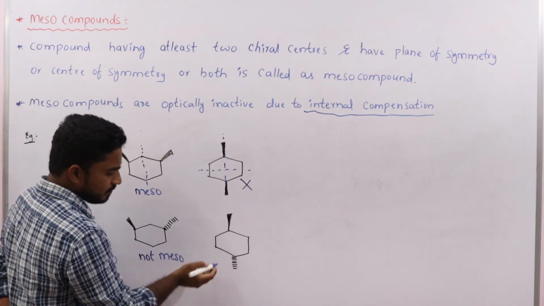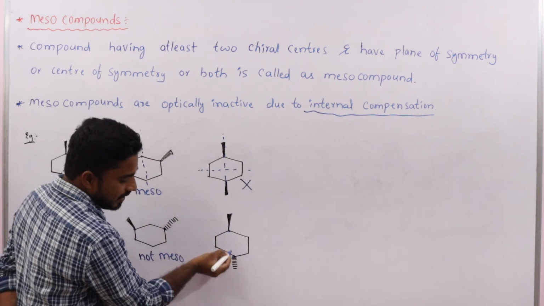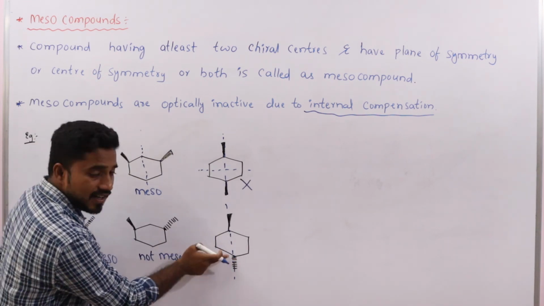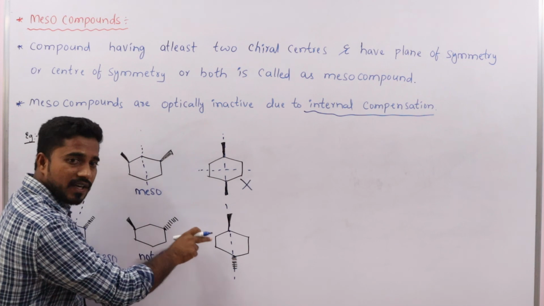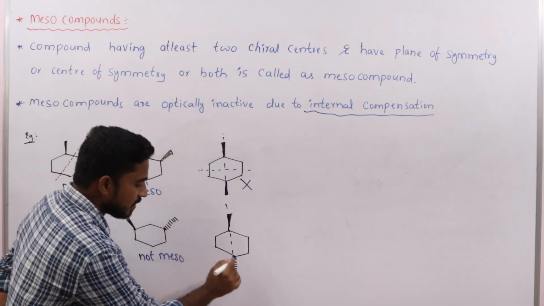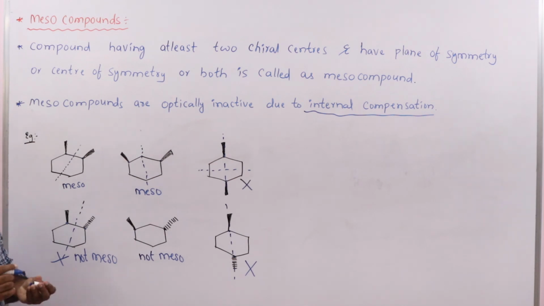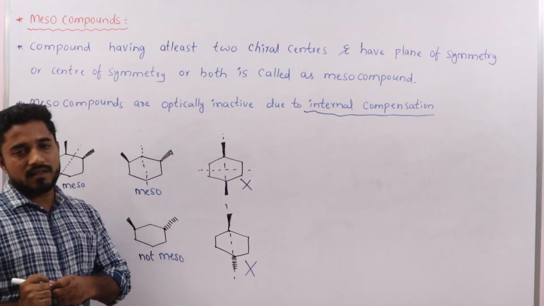In this molecule, there are no chiral centers, but a plane of symmetry is there. These two are not chiral centers, but a plane of symmetry is present. That's why this molecule is not a meso compound. So like this we can find out meso compounds very easily.